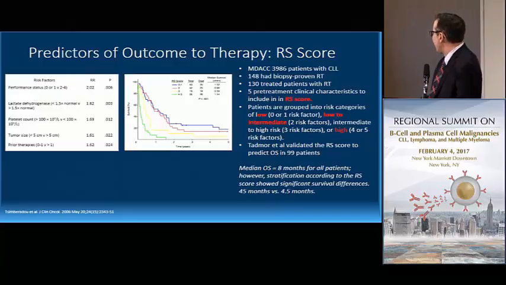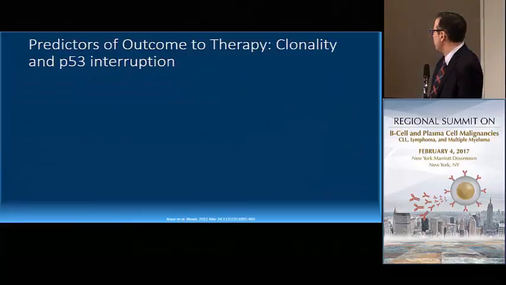And you can see that in a validated series of patients, the overall survival for patients here ranges from 8 months to 4.5 months. Now, whether or not you can intervene differently for a patient who has a low RS score versus a high RS score remains to be seen.